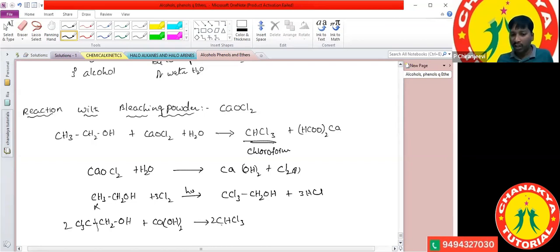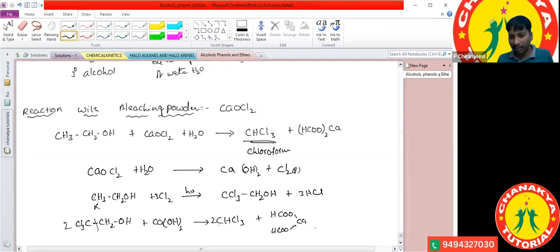It is converted into 2 moles of CHCl3, and we have one calcium atom and 2 oxygens. So one calcium atom and 2 oxygens react with one and are converted into formate, HCOO-Ca-OOCH. So these are the products that are going to be formed. So what did we get? Finally we got chloroform and calcium formate.